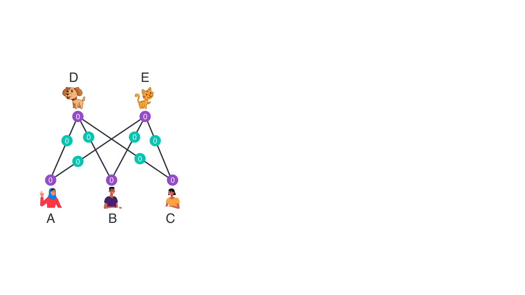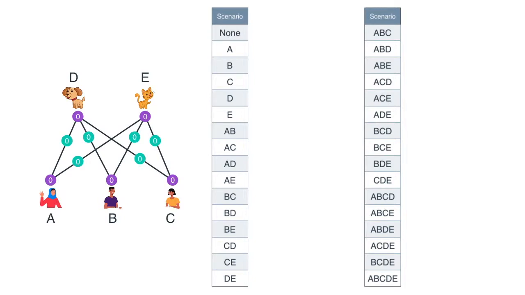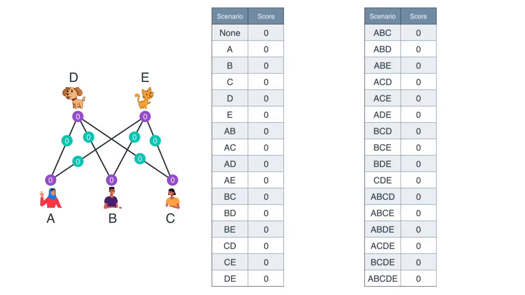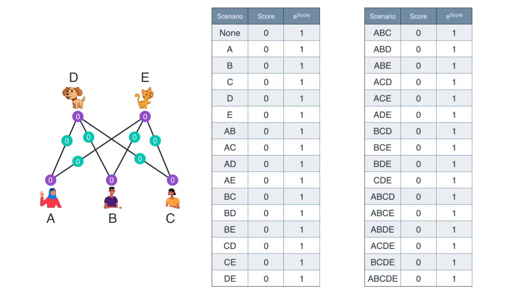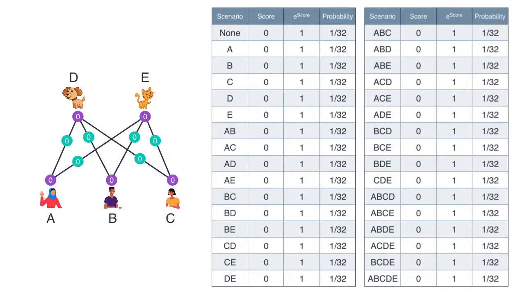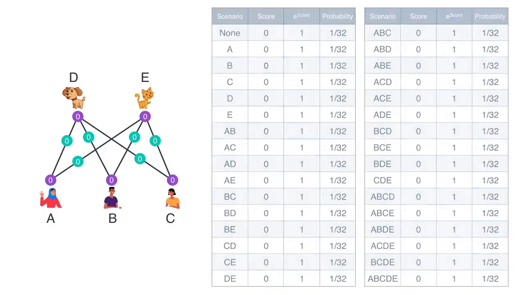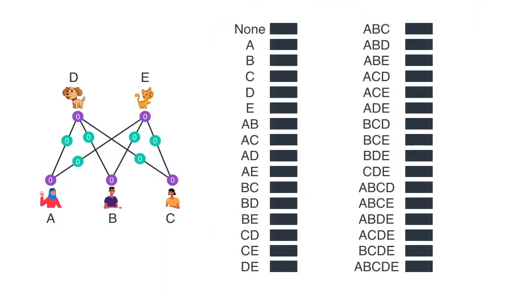Now, what probabilities do we get for our scenarios? Well, here we have our 32 possible scenarios, and here are their scores, which are all 0, since we're adding a bunch of zeros for all of them. And here is e elevated to the power of the scores. Since the scores are all 0, then e to the 0 is 1. And finally, we normalize, so we divide them all by their sum to get them to add to 1, since they're probabilities. This sum is 32, so if we divide them all by 32, we get uniform probabilities. That means that given this RBM, it is equally likely to find any of the scenarios. But there's too many numbers here, so let's draw those bars for simplicity.